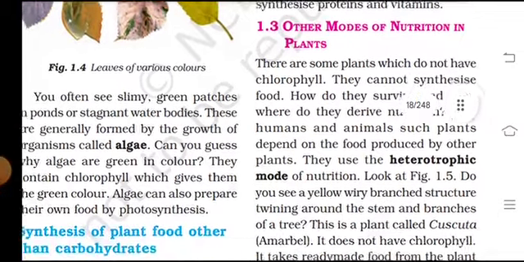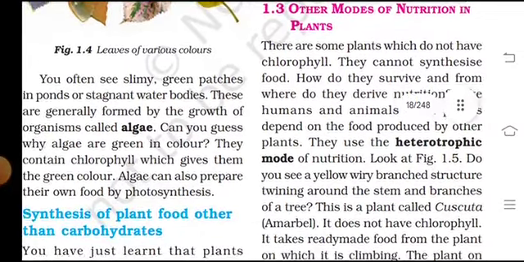Other modes of nutrition in plants. There are some plants which do not have chlorophyll, so they cannot synthesize food. How do they survive, and from where do they derive nutrition, like humans and animals? Such plants depend on the food produced by other plants, and they use a heterotrophic mode of nutrition.